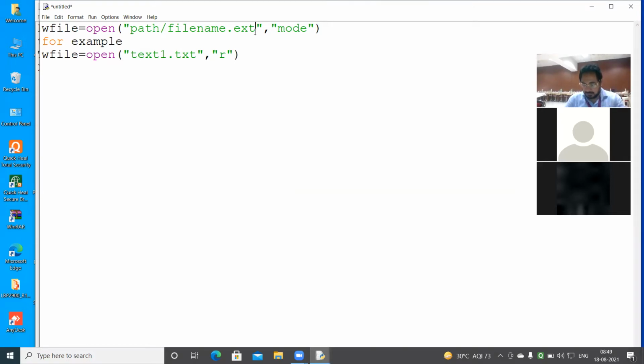Is the mode clear? Now the mode will come later, I will teach the mode. Now you write. Suppose you want to store this file in the E drive. So you have to write E, slash, and suppose you want to save it in my folder, Raza, sir, and then slash.